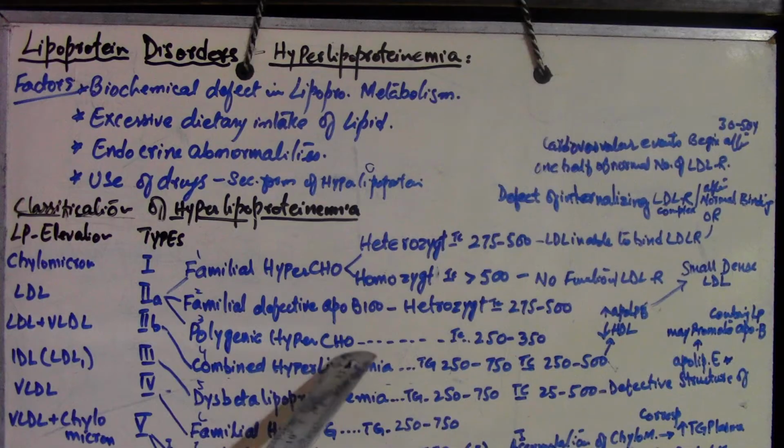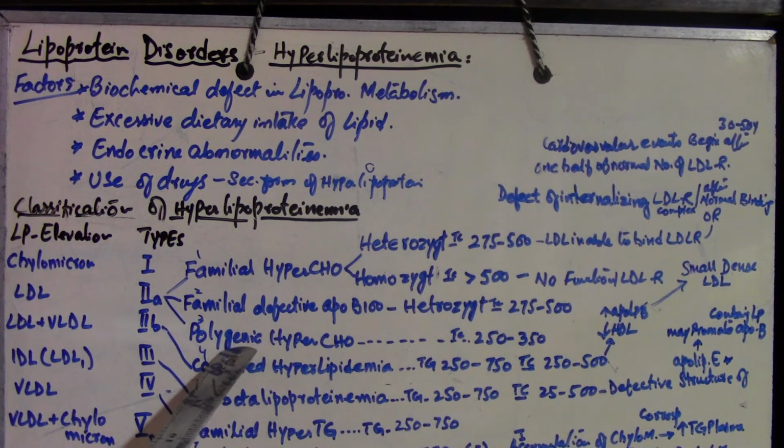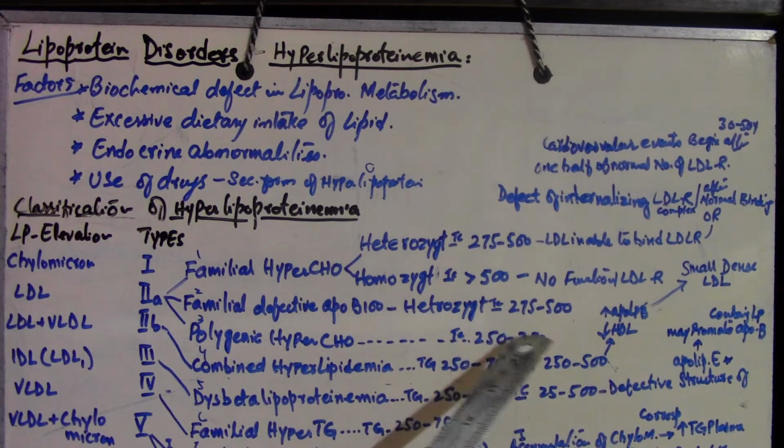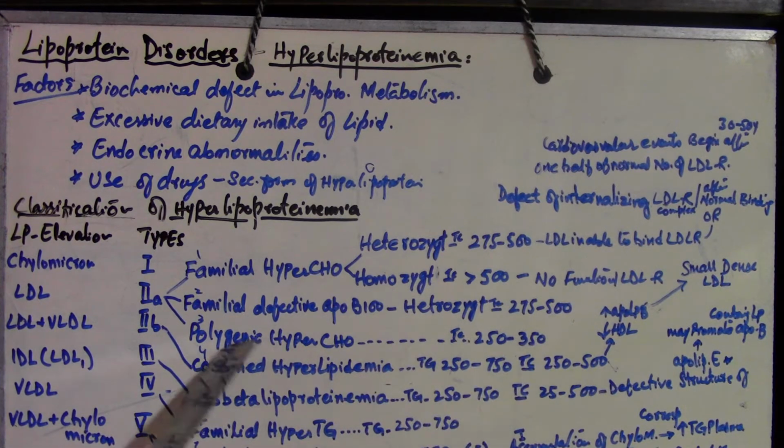Polygenic hypercholesterolemia, as the name indicates, involves multiple genes that are defective in this type of hypercholesterolemia. In this, the total cholesterol level is about 250 to 350. Multiple genes are affected or defective.